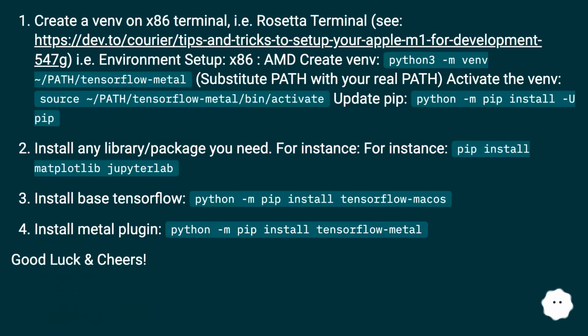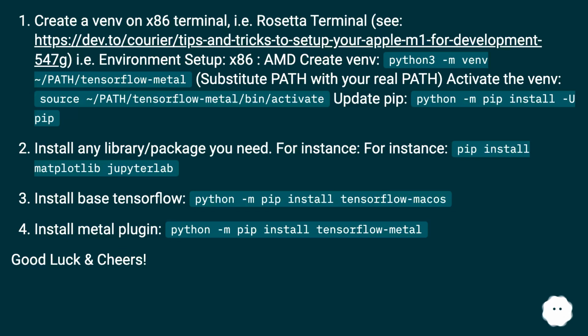Ref this URL. Create a venv on x86 terminal, i.e. Rosetta terminal, see this URL, i.e. environment setup, x86, AMD. Create venv: python3 -m venv /path/tensorflow-metal, substitute path with your real path.